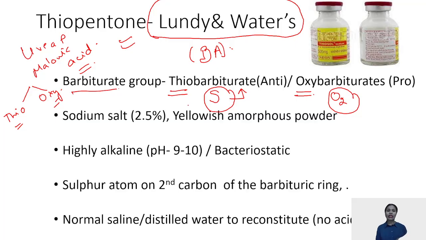This is the difference, on the second carbon atom. Even this has been asked just once: on the second carbon atom, if sulfur is present, it is thio; if oxygen is present, it is oxy. Examples of thiobarbiturates are thiopentone and thiamylal, and an example of oxybarbiturates is methohexitone.